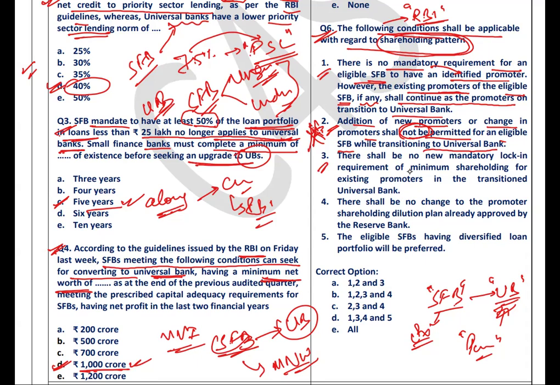Third, there shall be no new mandatory lock-in requirements for minimum shareholding for existing promoters in the transition to universal banks. This point is also correct. There shall be no change to the promoter shareholding dilution plan already approved by the RBI. This point is also correct. The eligible small finance banks having a diversified loan portfolio will be preferred. So all the statements are correct.